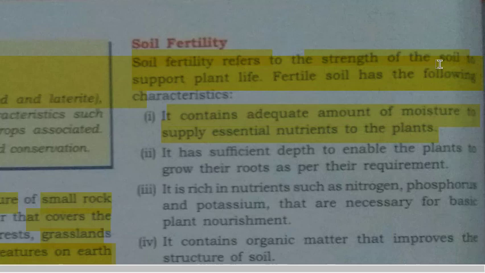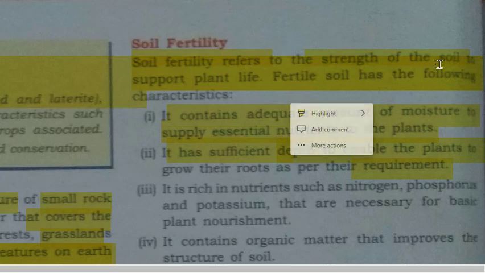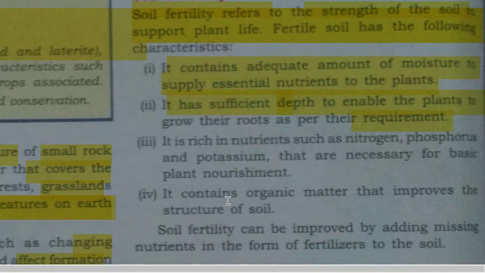Secondly, it has sufficient depth to enable the plant to grow its roots as per its requirement. So in fertile soil, you will find a certain depth of the soil is there, so that plants can grow in that.